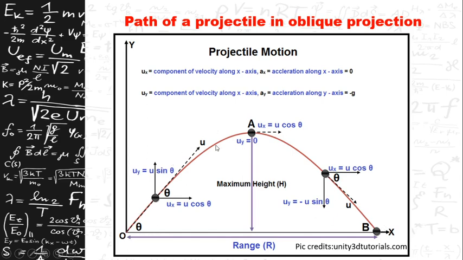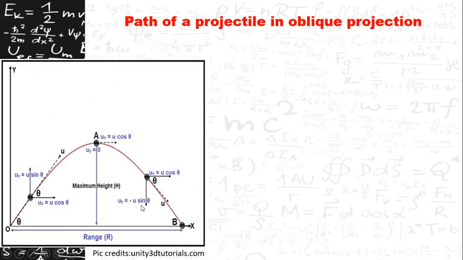So using these terms and equations which were considered here, that is ux equal to u cos theta, uy equal to u sin theta, the angle theta here, at maximum height uy equal to 0, and ux equal to u cos theta constant at any place, let us prove that the path of a projectile in oblique projection is a parabola.